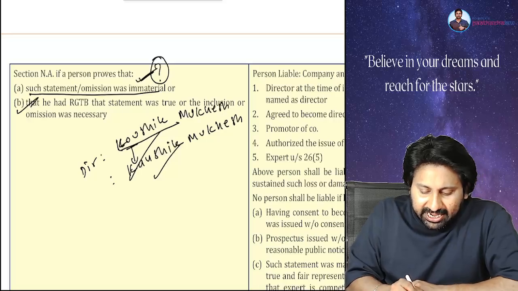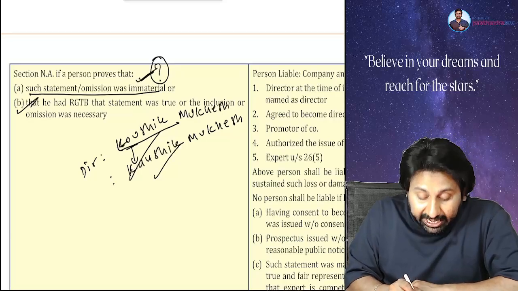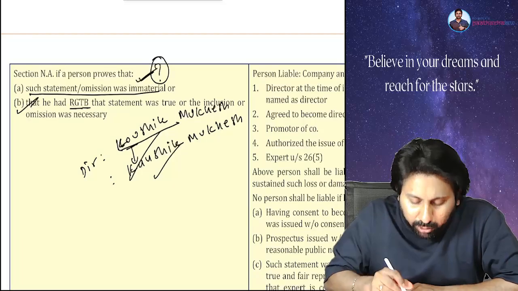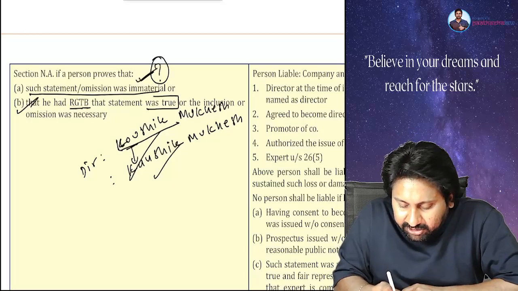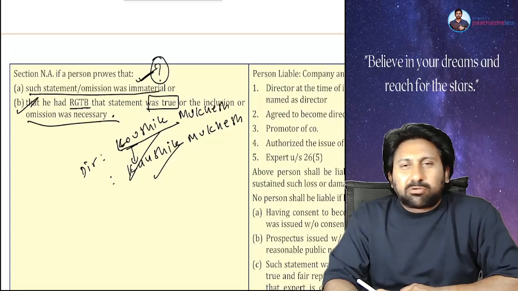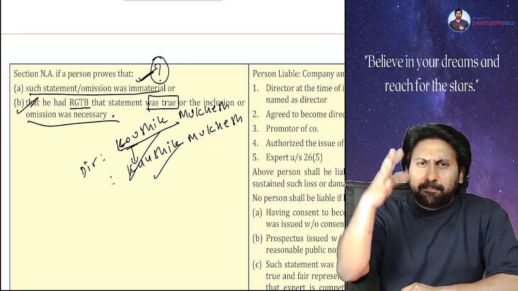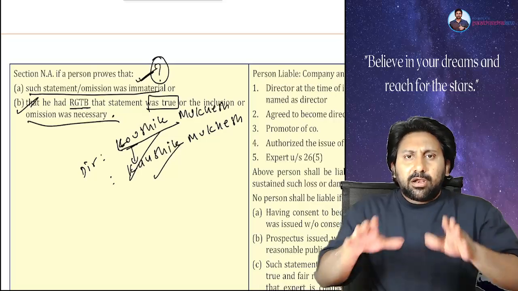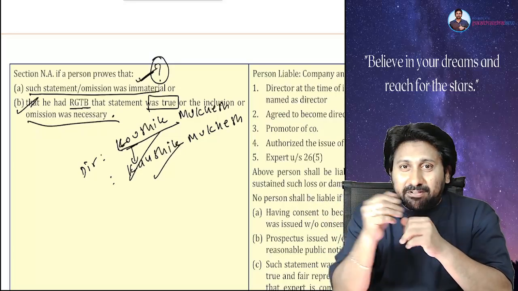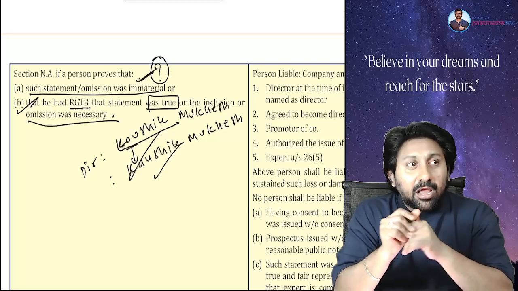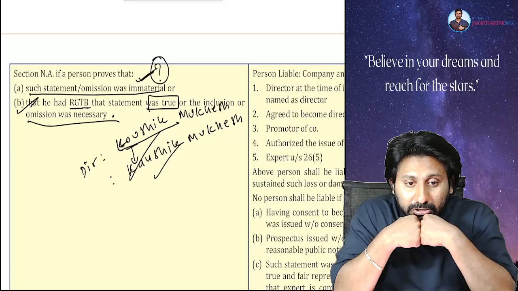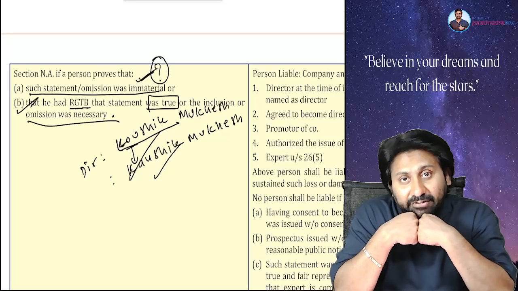The second one: that he had reasonable ground to believe that the statement was true, or that the inclusion or omission was necessary. What does that mean? Sir, I didn't understand this. Very simple answer. Listen. In the audit syllabus, as I told in one of the previous classes, and I am repeating, using the work of an expert. Have you gone through that?